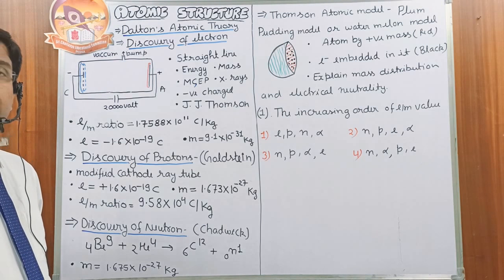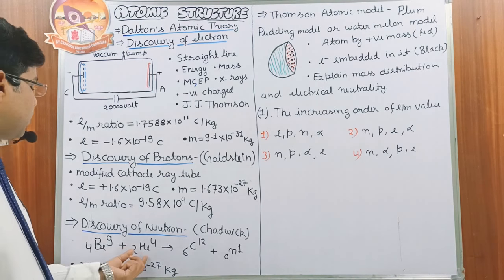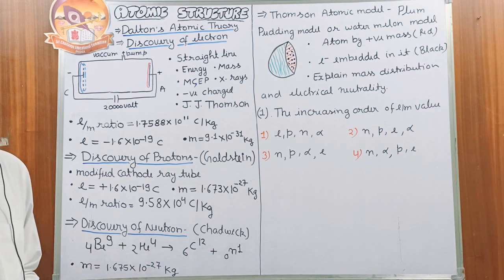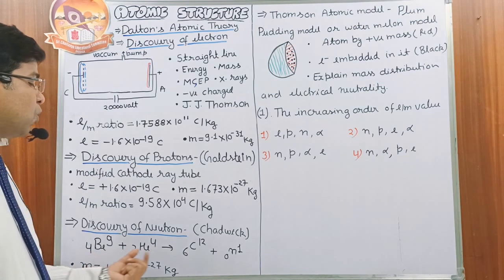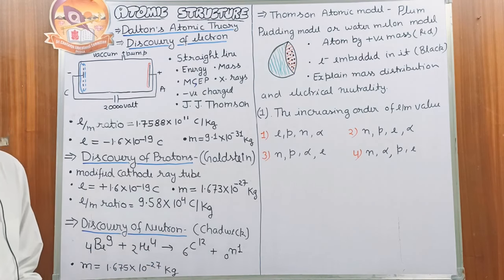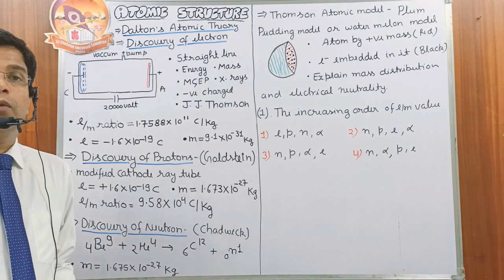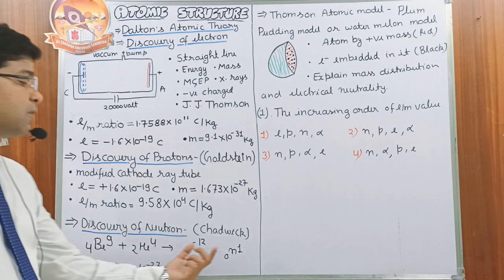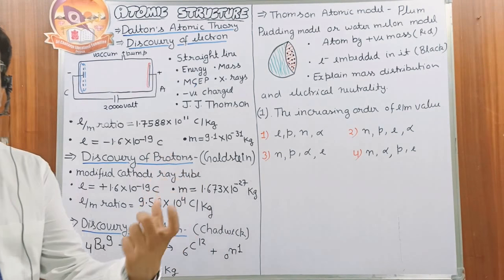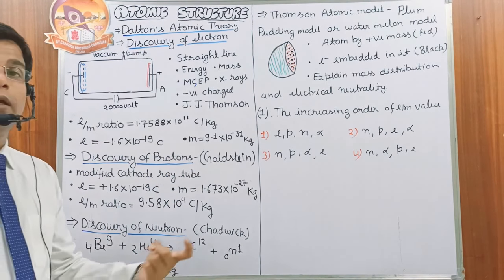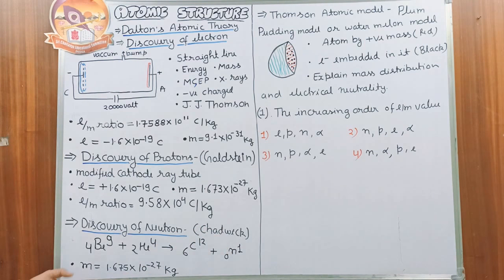Scientist Chadwick bombarded alpha particles on a beryllium foil, and he found that the beryllium was converted into carbon with the loss of one unit of mass. He concluded that this particle must be the neutron. It is a neutral particle which has a mass almost equal to the proton.